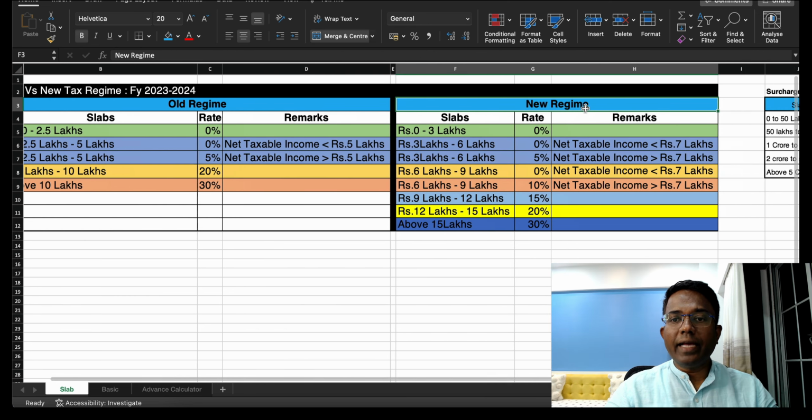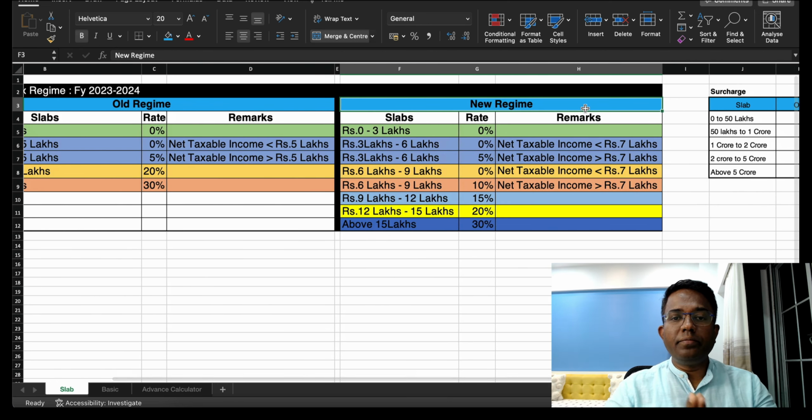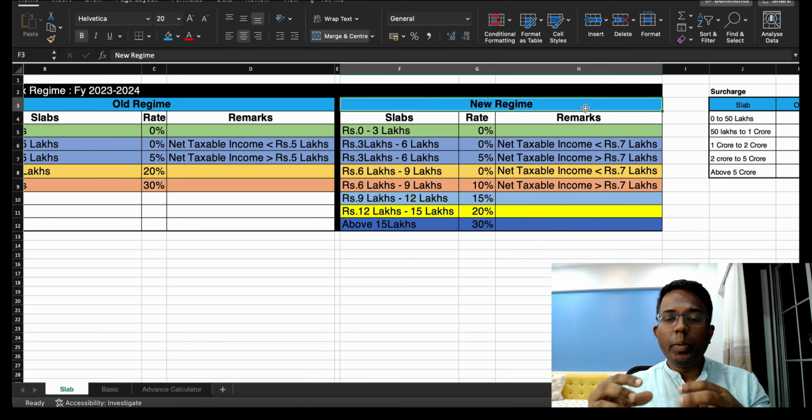Again, under the new tax regime there are 6 slabs: 0 to 3 lakh 0%, 3 to 6 lakh 5%, 6 to 9 lakh 10%, 9 to 12 lakh 15%, 12 lakh to 15 lakh 20%, and above 15 lakh it is 30%.